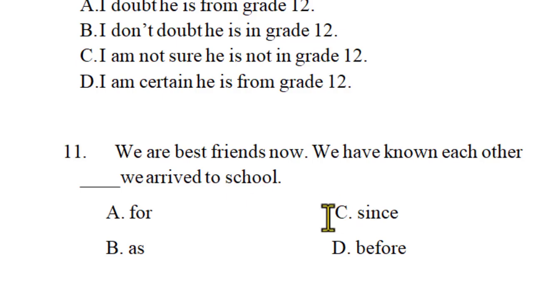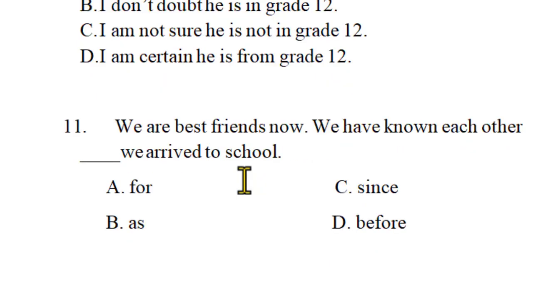So the answer is since October, since last week, since Christmas, since 1991, since we arrived to school, since we were 12 years old. You can, because it touches a point of time, isn't it? Exactly. Which means that beginning from we arrived to school until the time of speaking, we are best friends, isn't it? Great, yeah.